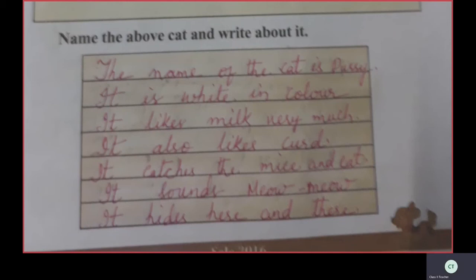How does the cat sound? Meow meow. It hides here and there. See the spellings properly and write. Okay.